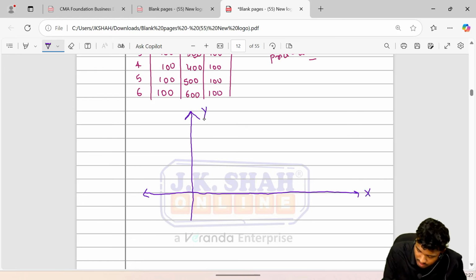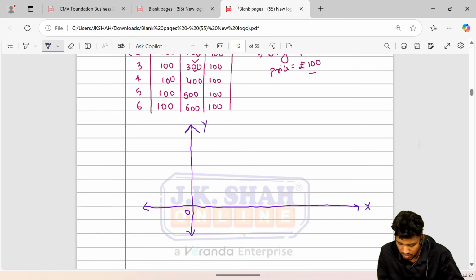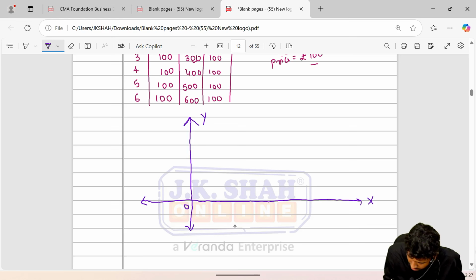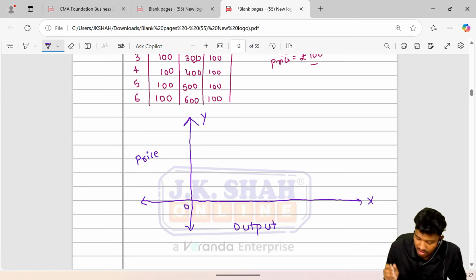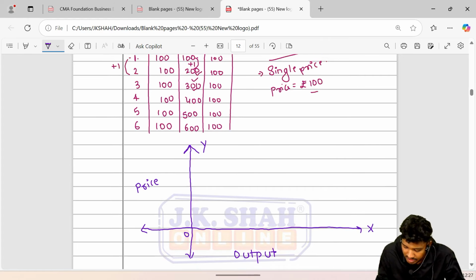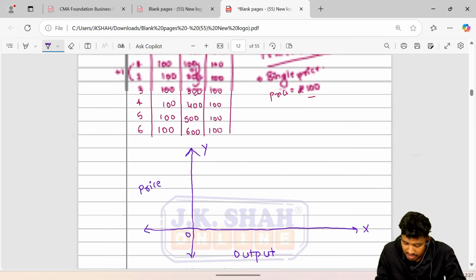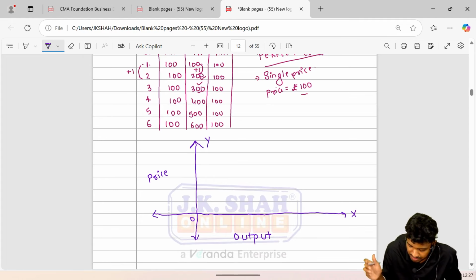X-axis, Y-axis. Here it would be output or quantity. Here it would be price, the revenue. ध्यान से देखिएगा, एकदम प्रॉपर तरीके से समझिएगा. Please understand properly. See.